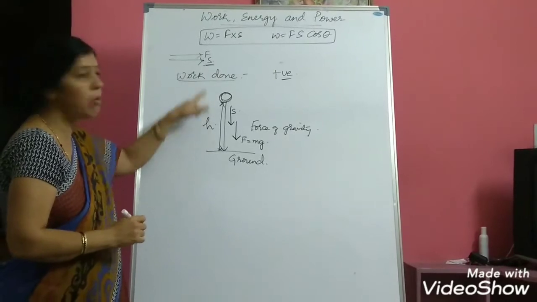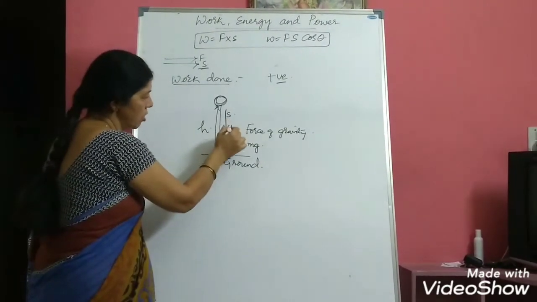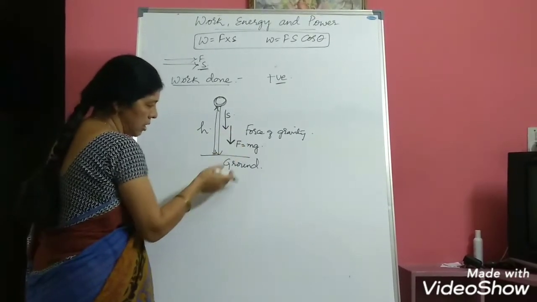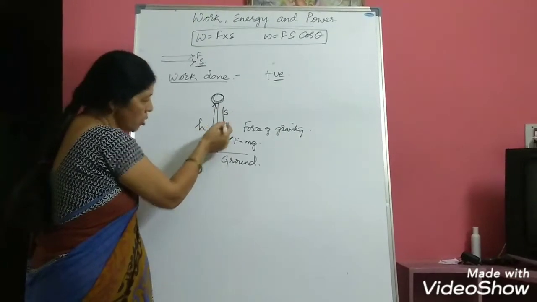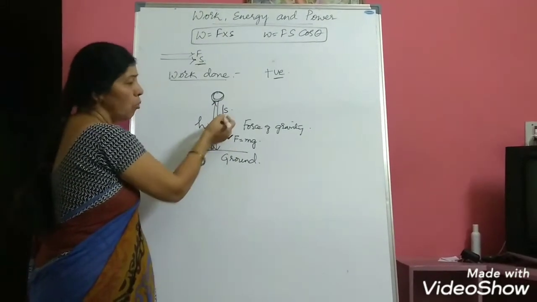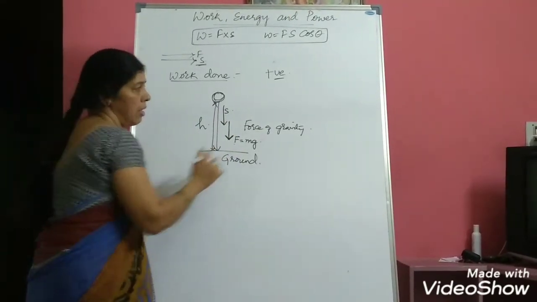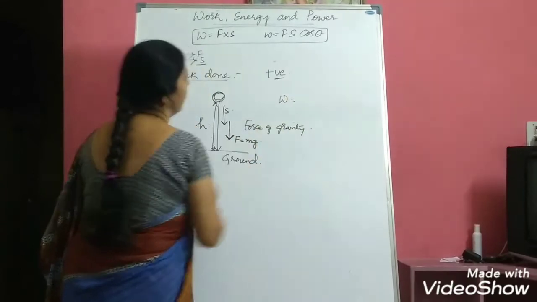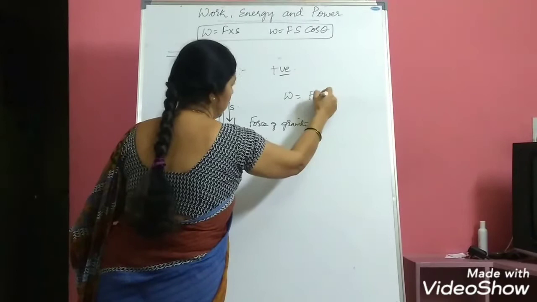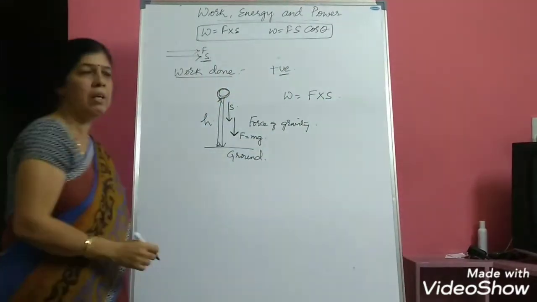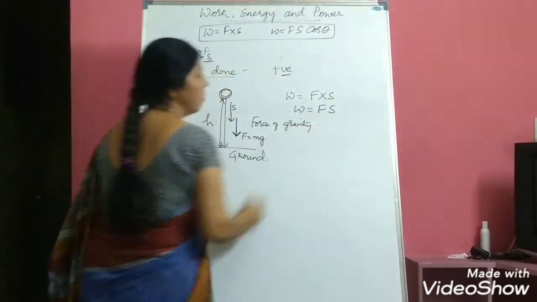Now, vertical displacement, we will always take it as height. So, here you observe that the force due to gravity is acting towards the ground, towards the center of the earth always, and displacement is also acting towards the earth. So what we come across here, force and displacement are along the same direction. In such cases, W will be equal to F into S. This will be the formula. So W is equal to Fs.